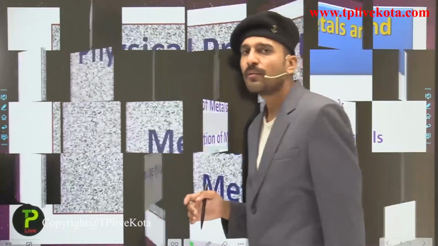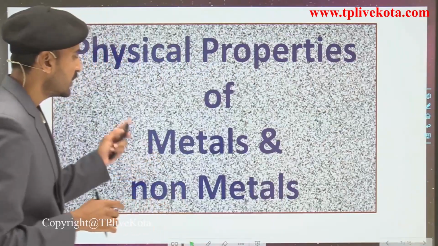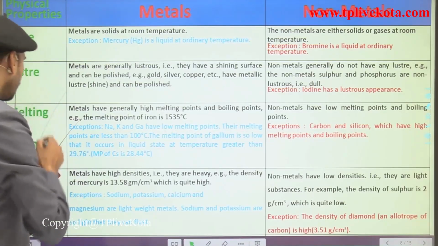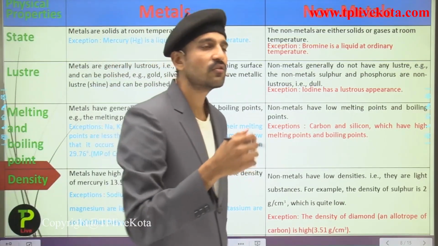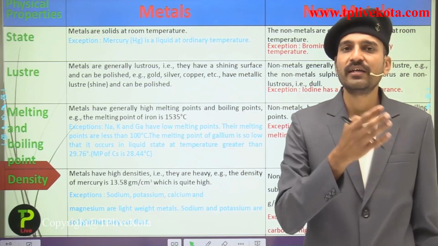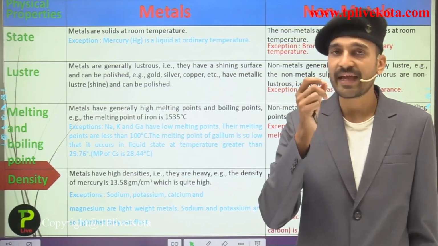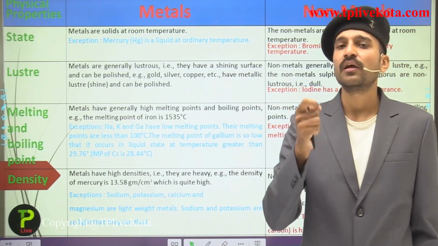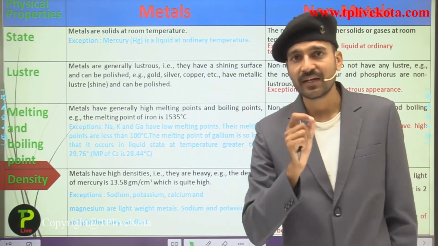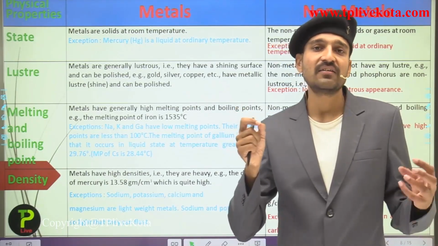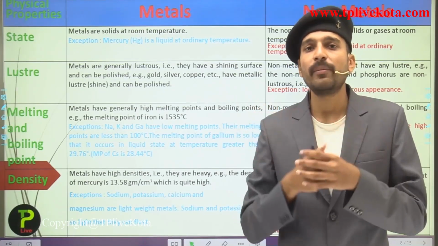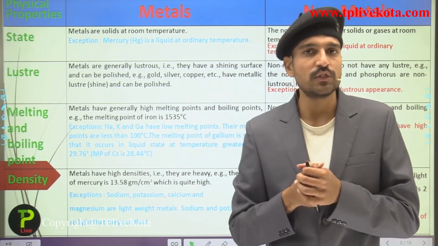Talking about the physical properties, students, these are the state, luster, melting point, boiling point, density, malleability, ductility, and also sonority. These are the physical properties on which we have classified the metals and the non-metals. There are many exceptions in these, because physical properties are not the exact criteria for classifying elements. The very exact and accurate criteria for classifying the elements into metals and non-metals is the chemical properties, which mainly depend upon the electronic configuration of the elements.